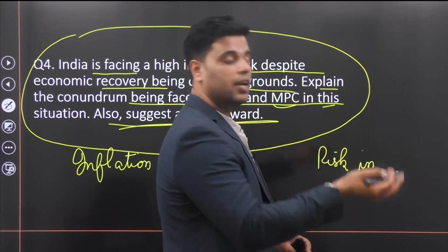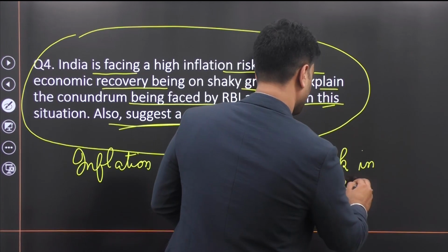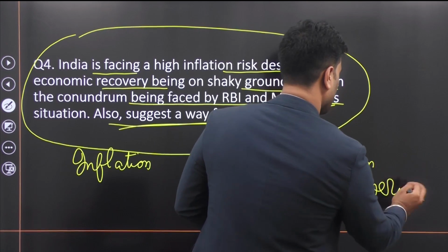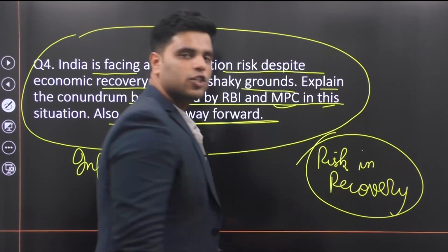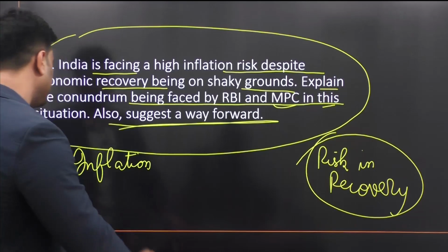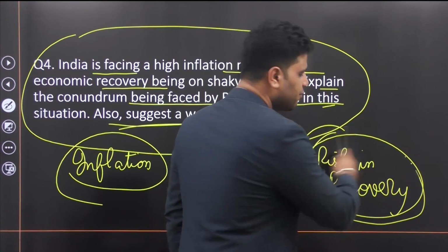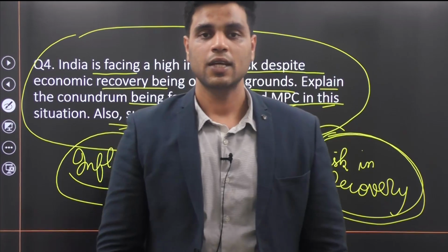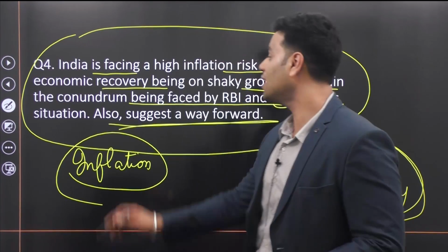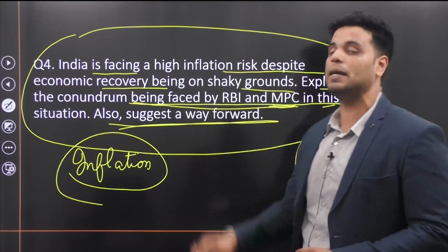Or I should say more vulnerable. So we are currently in a situation when inflation levels are high and side by side economic recovery is also not proper. Now, explain the conundrum that is being faced by RBI and MPC.